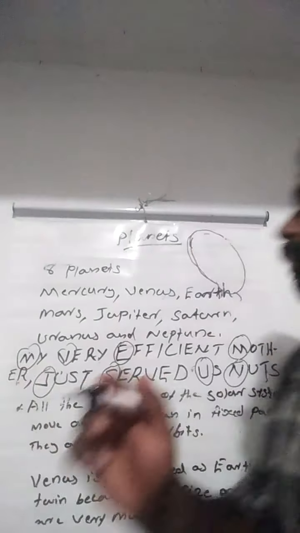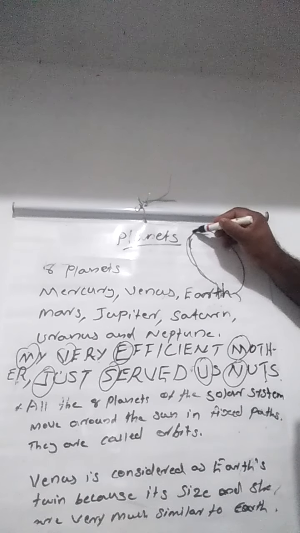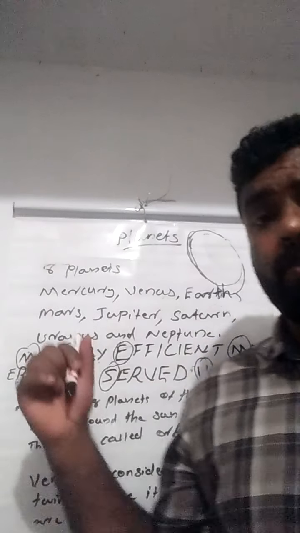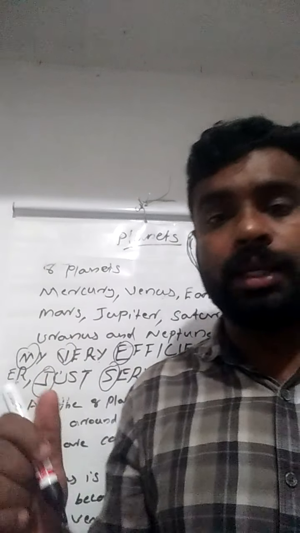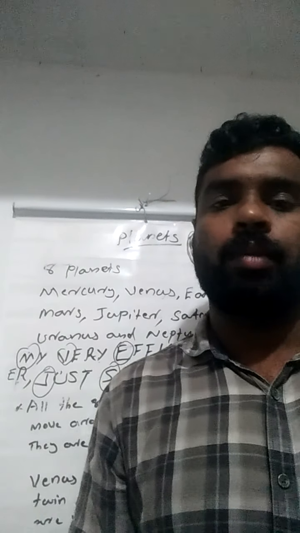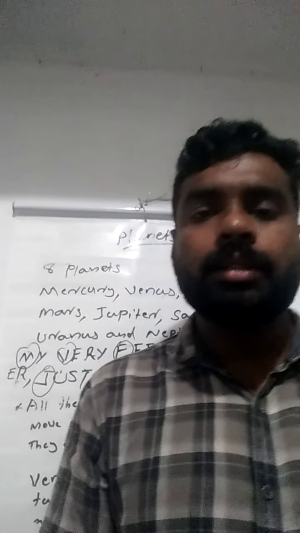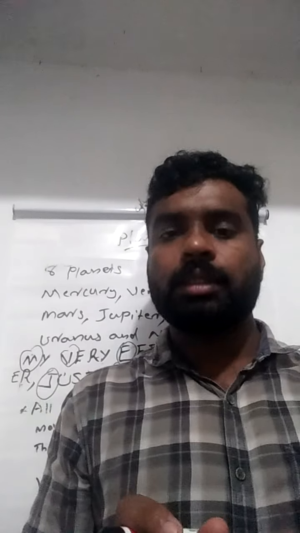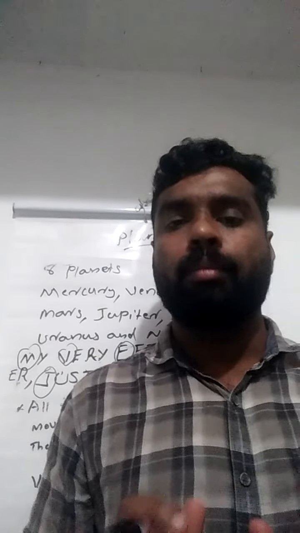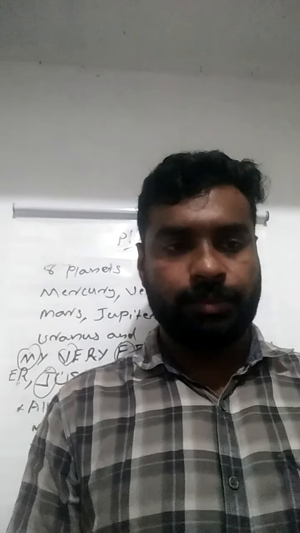This orbit shape is known as an elongated shape, not round. It is an elongated shape, and through these elongated paths, all these planets are moving around the Sun.